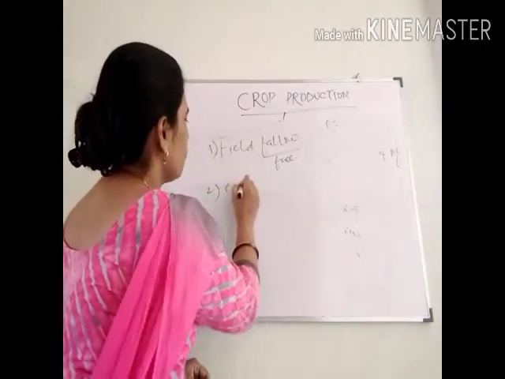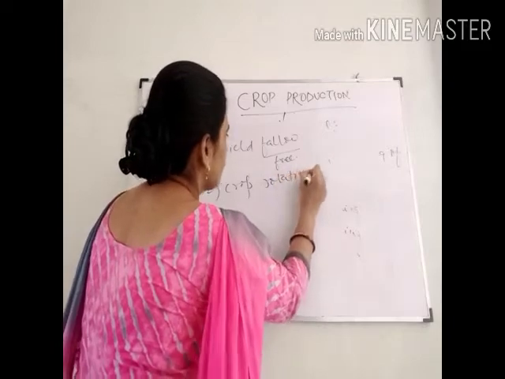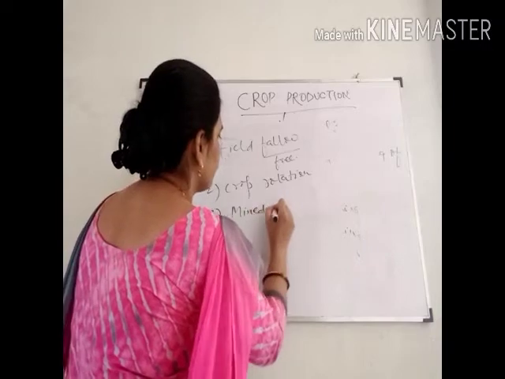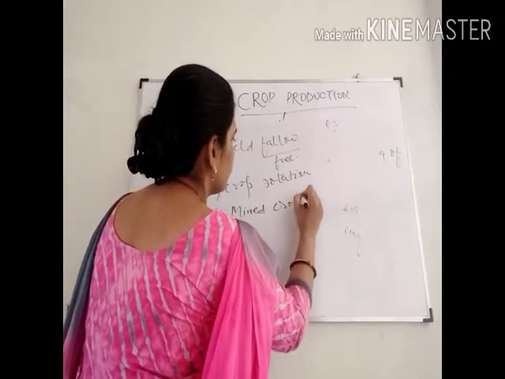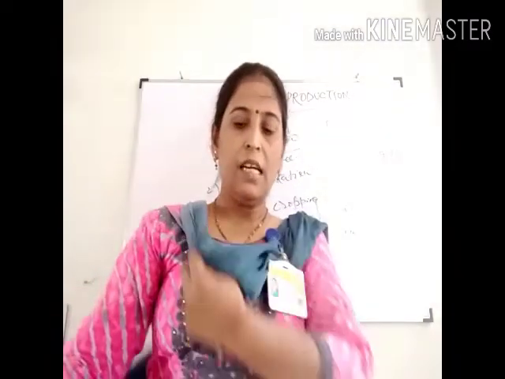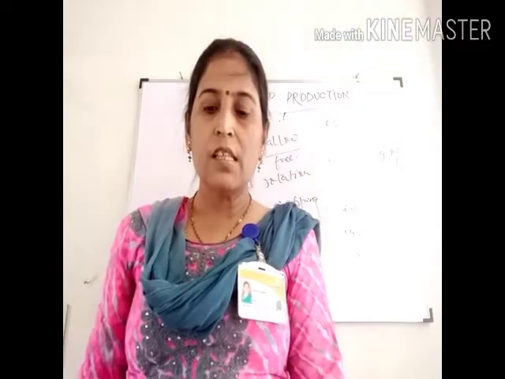Second is your crop rotation. And third is mixed cropping. In mixed cropping, sometimes two or more crops are grown together in the same field.